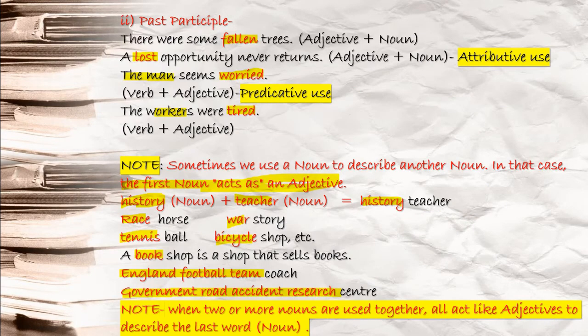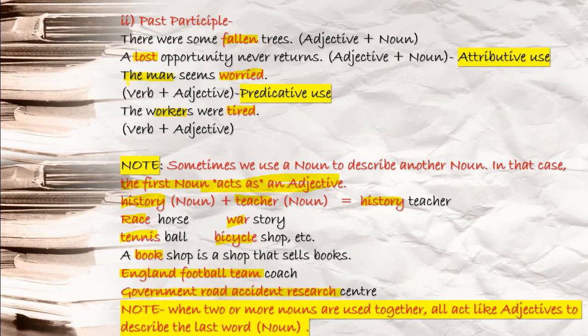Next you see past participle. There were some fallen trees. Fallen is the V3 form: fall, fell, fallen. Fallen trees. What kind of trees? Fallen trees. A lost opportunity never returns. What kind of opportunity am I talking about? Lost opportunity. So this way you can see these words are followed by noun terms. So lost, that is your V3 form, and fallen, that is your V3 form, are used like past participles, meaning adjectives to describe the noun terms, and these are your what? Attributive use, because adjective plus noun term is there.